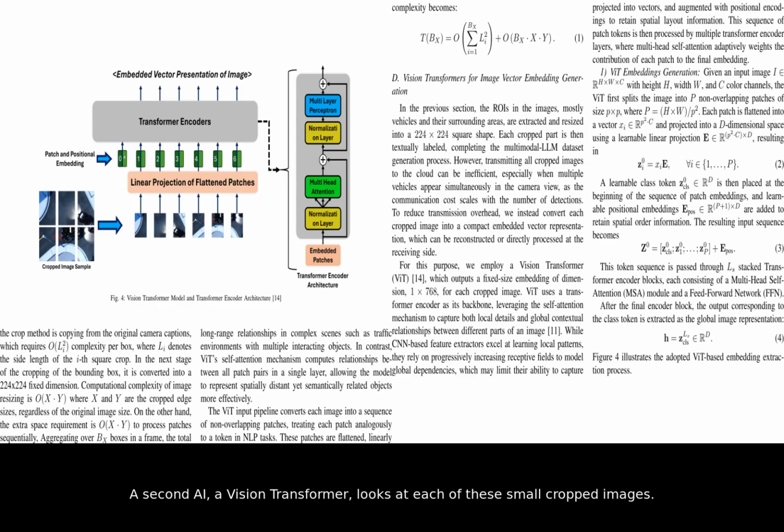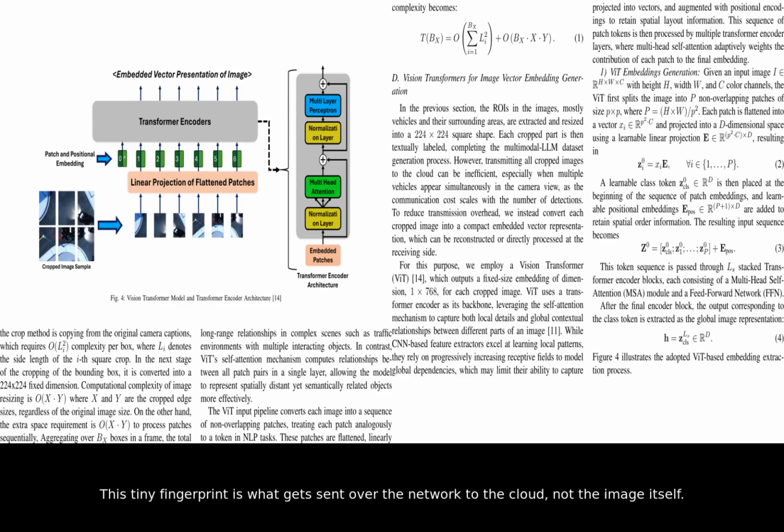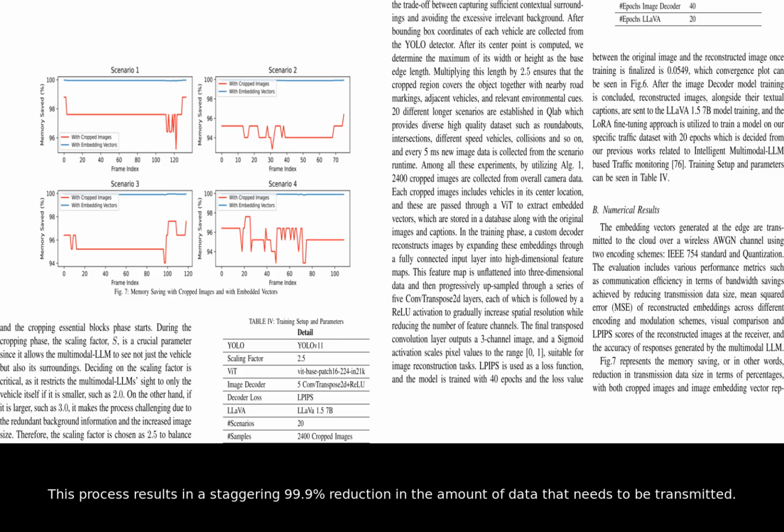A second AI, a vision transformer, looks at each of these small cropped images. It then converts the image into a tiny, compact piece of data called an embedding vector. Think of it as a digital fingerprint that captures the essential meaning of the image: the car, its direction, and its context. This tiny fingerprint is what gets sent over the network to the cloud, not the image itself. This process results in a staggering 99.9% reduction in the amount of data that needs to be transmitted.